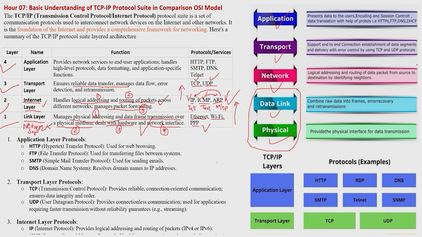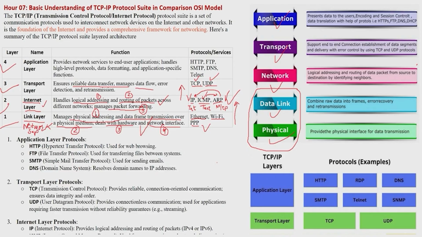Sometimes we need reliable transmission, sometimes we need unreliable transmission. Usually we use TCP for data transmissions, downloading, uploading, or mails and so on. But when we are using audio or video transmission, then we use UDP. It is also handling the data flow. Data flow means if I am sending you data at a very fast speed and you cannot catch it, that will be no communication, or a burden to you. So we need to communicate to each other the data flow: which data flow I need to send and which data flow you can receive.